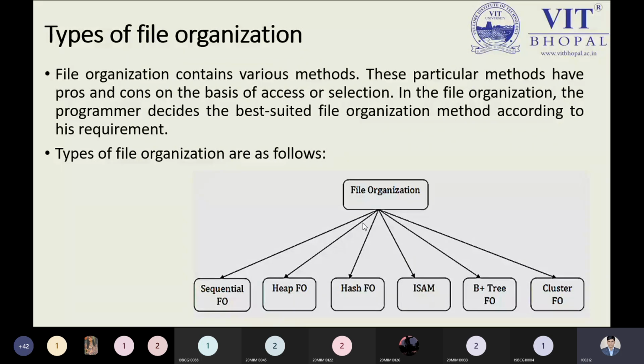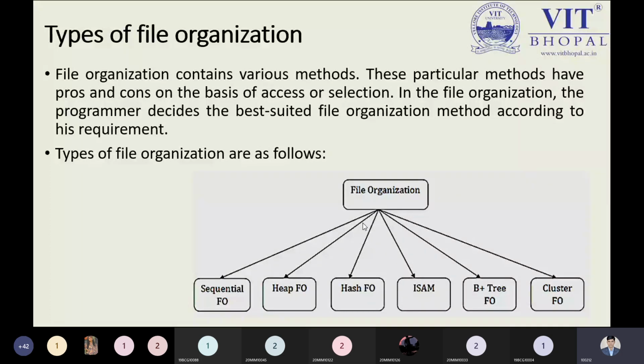Next we have ISAM, that is the index sequential access method, or we can say model. Index sequential means we are trying to search the element based on the index pattern, but the information will start from the sequential. If we have a primary key or foreign key in our system, we have to search an element based on some primary key or foreign key. So we apply indexing on our record for sorting and searching purposes. That is the point you people are required to understand.